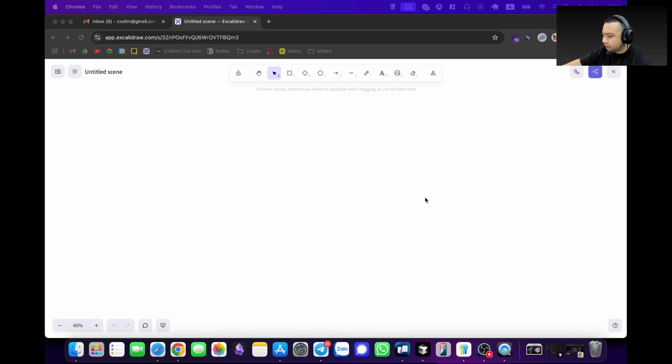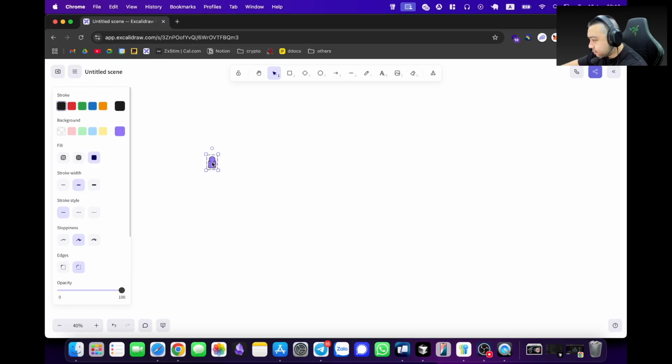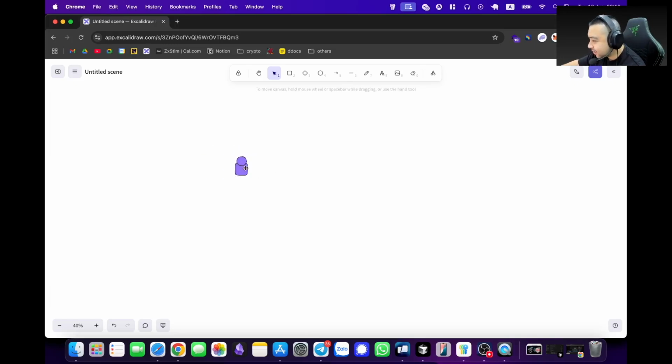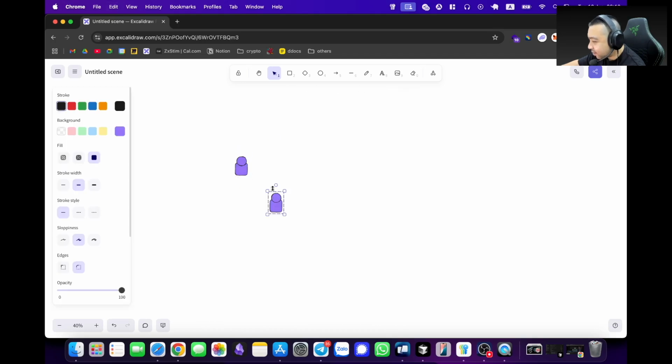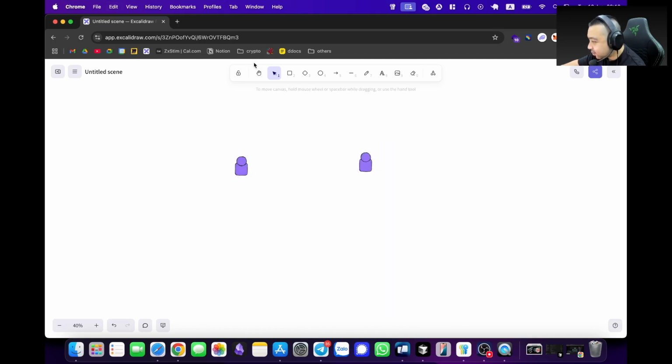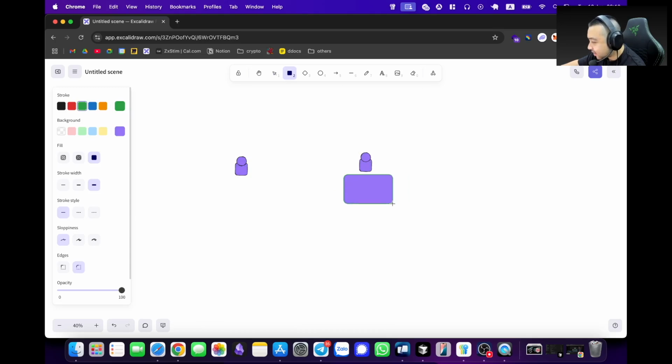So I have this blank Excalidraw page over here, and we can go over this part. Okay, so my idea is simple. Let's say this is you, the person, and you want to support this person who's running this OSS library.